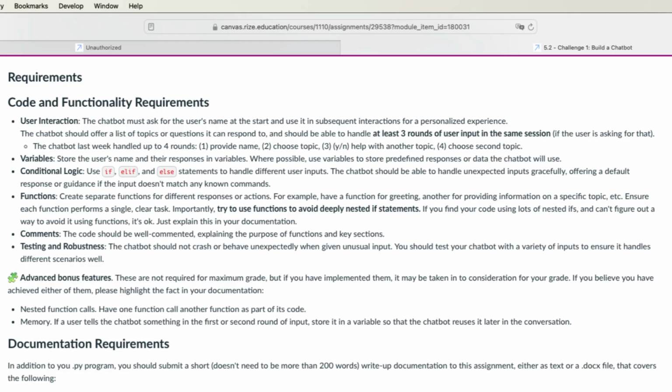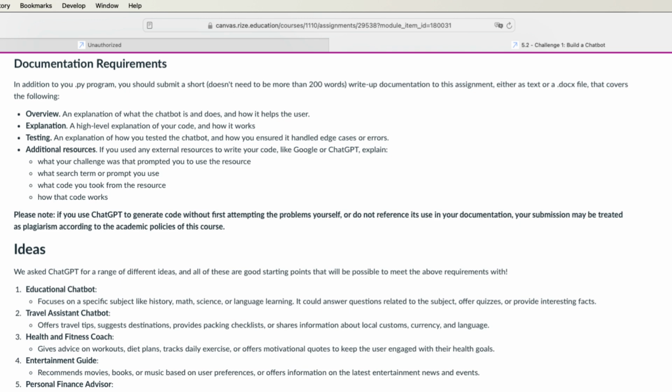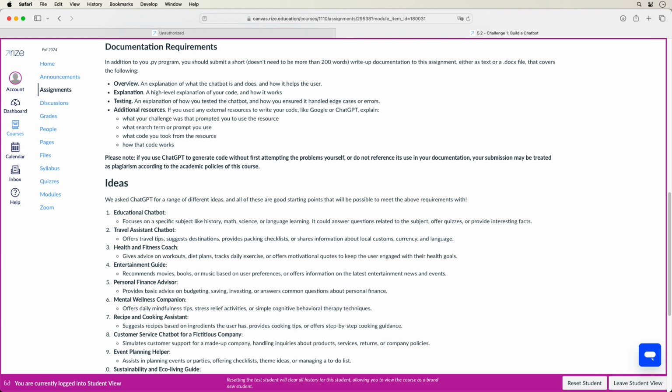Now the requirements for the code are listed here, followed by the requirements for the Word document. And below that we have a list of ideas to help you come up with your code idea. You are free to create any code you like from scratch, but just make sure that you meet all the requirements. And of course, please test your code to make sure that it runs correctly, and please test different scenarios as well. Ultimately, what you need to submit is a .py file along with the Word document.